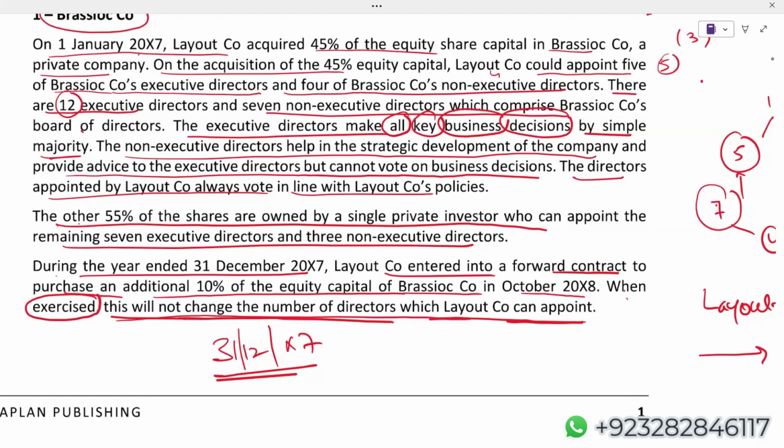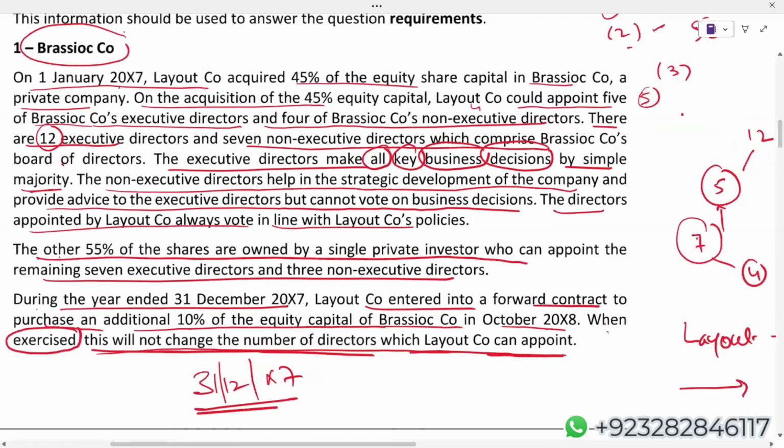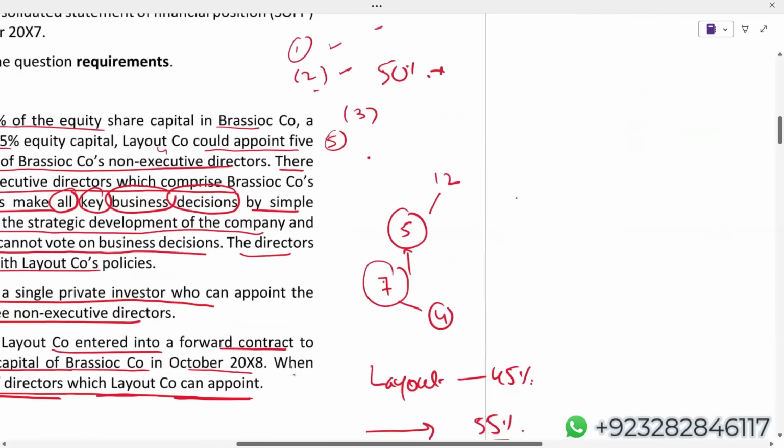How many points have we highlighted? Number one, the definition of control. Number two, normally when an investor has more than 50% holding in the investee, then we assume the investor has control. Third point, it is not necessary that to get control you always have more than 50% holding. Sometimes even if the holding is less than 50%, together with other factors there's a possibility the investor has control.